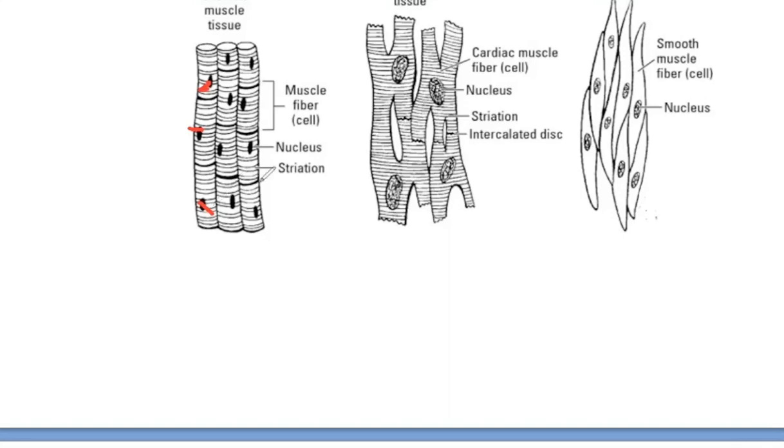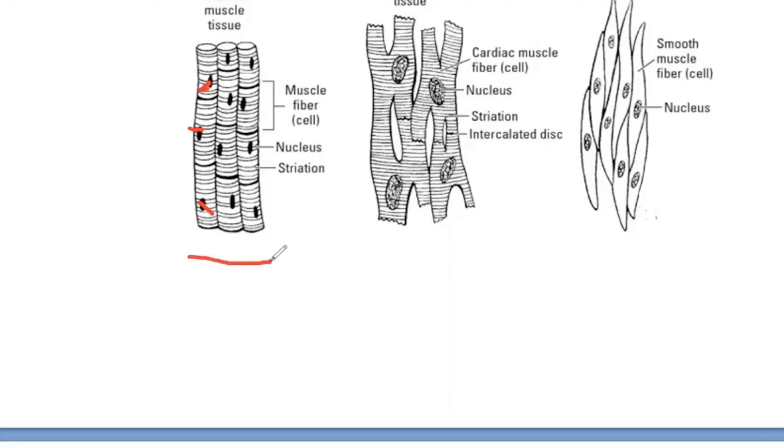Then these muscles move according to our will. Say I want to move my hand, or I want to walk, I want to lift something. So that is my wish. So these muscles will contract and bring about movement of arms, legs, fingers. Because these are under our control, we call these muscles voluntary muscles.